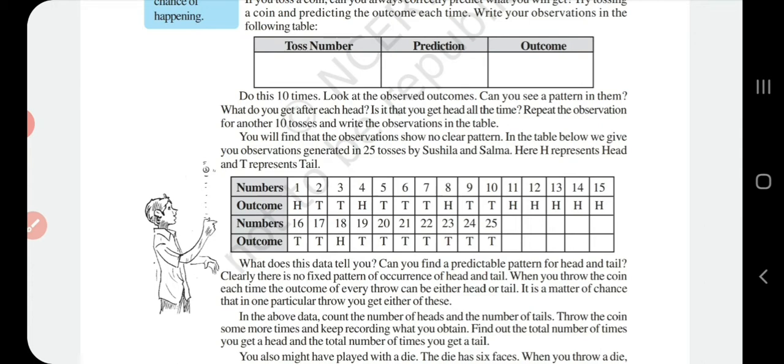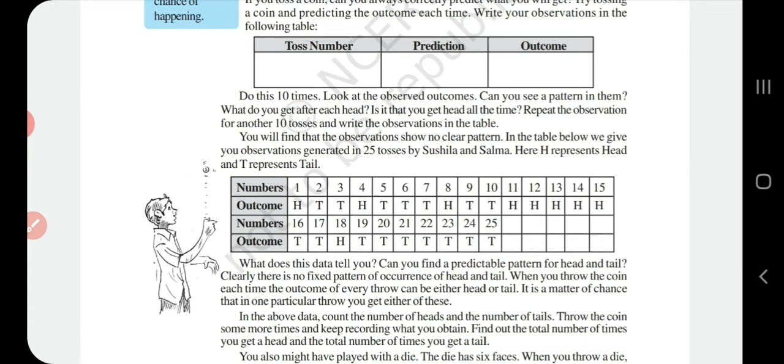So see here, you will find that the observations show no clear pattern in the table below. You have to make a table of this type: numbers, outcomes.